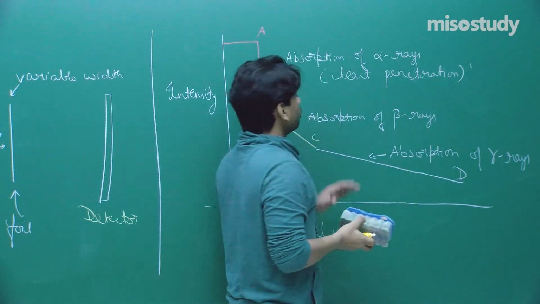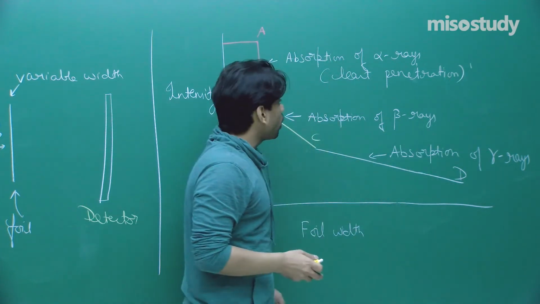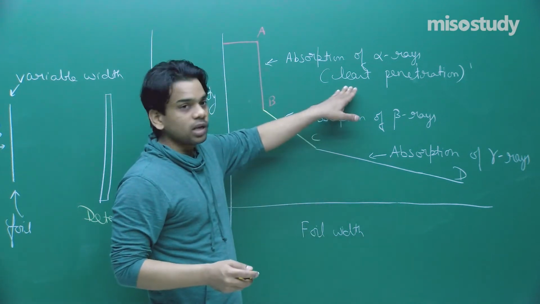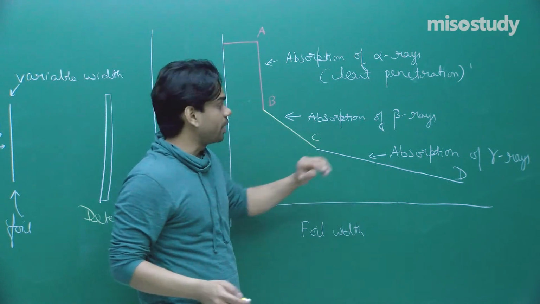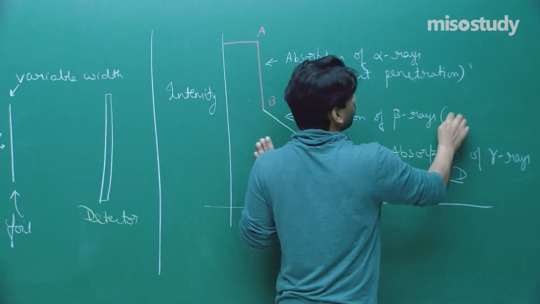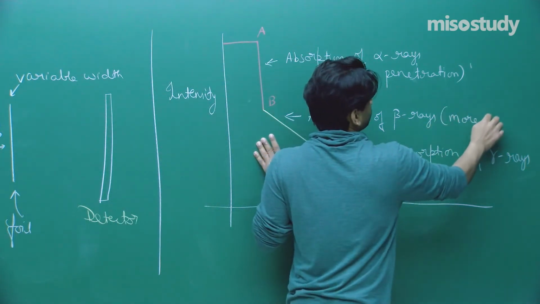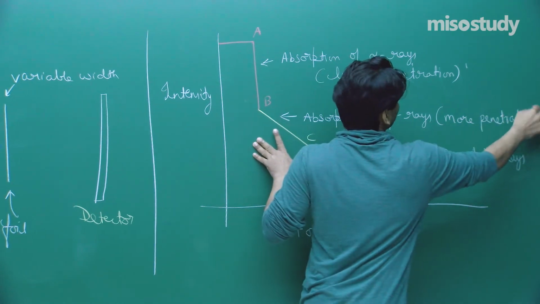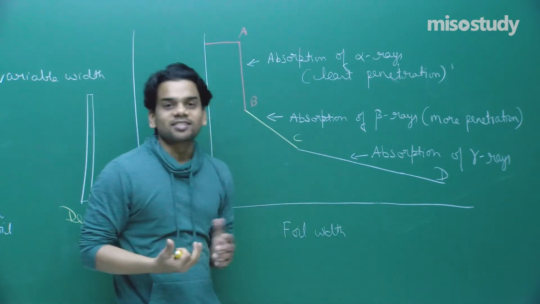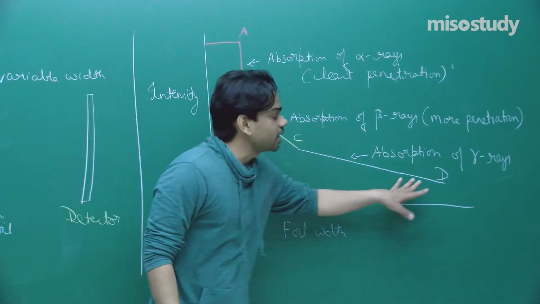Now let's talk about beta rays. Beta rays have more penetration compared to the alpha rays, but less penetration compared to gamma rays. So here I am marking more penetration. And gamma rays, you see here, it is absorbed lastly. At the end, lastly it is absorbed.